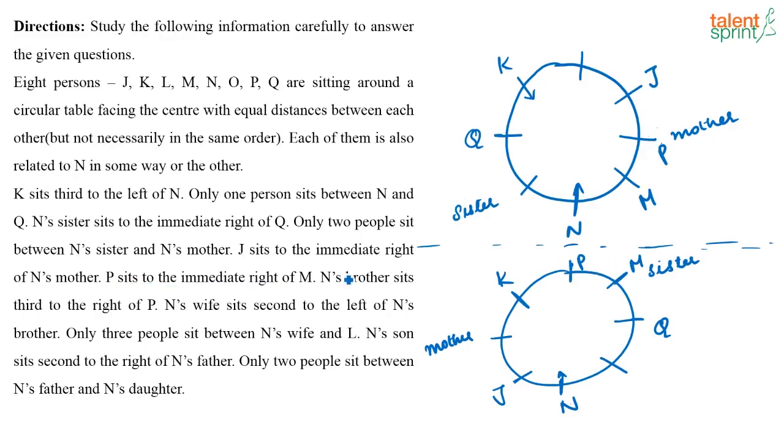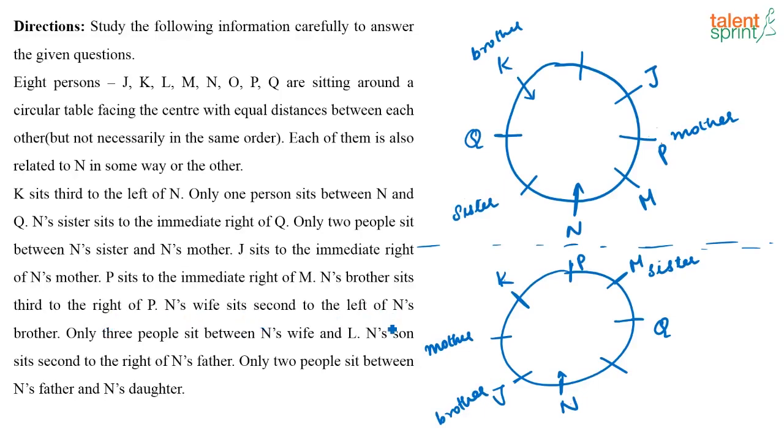Now next, what is given? N's brother sits third to the right of P. So this is P, right side is this side, 1, 2, 3. So this is the brother of N. If this is the case, 1, 2, 3, this is the brother.